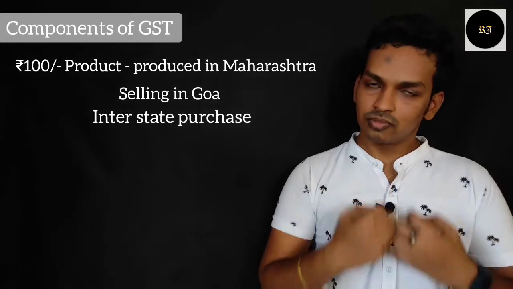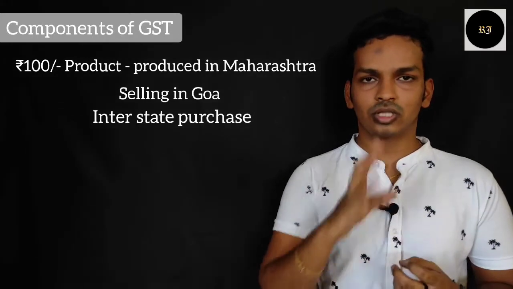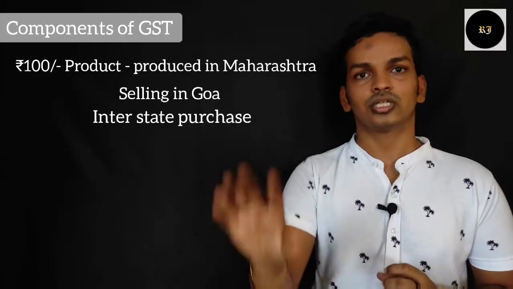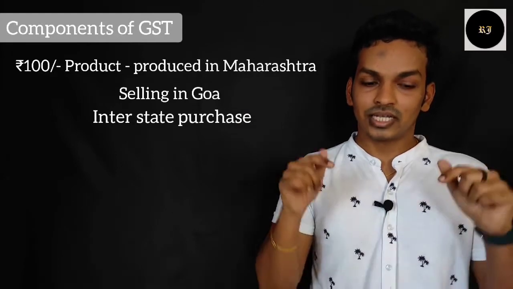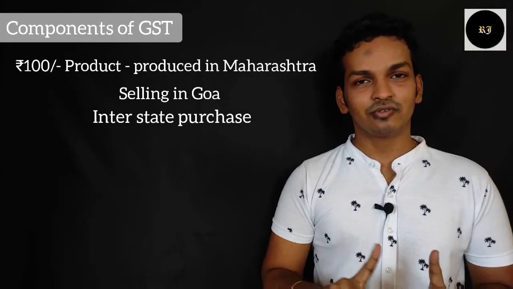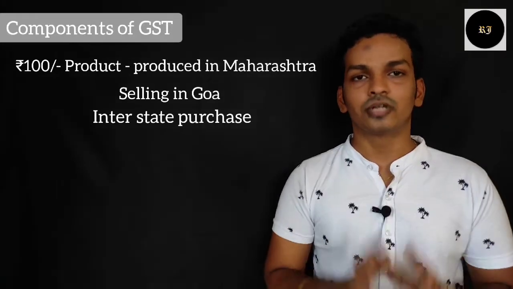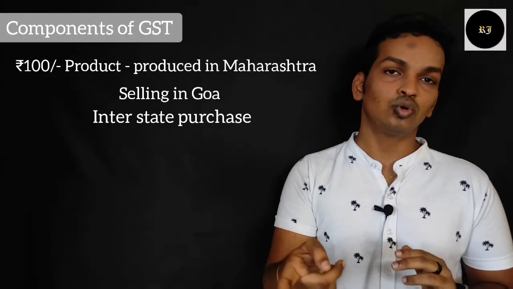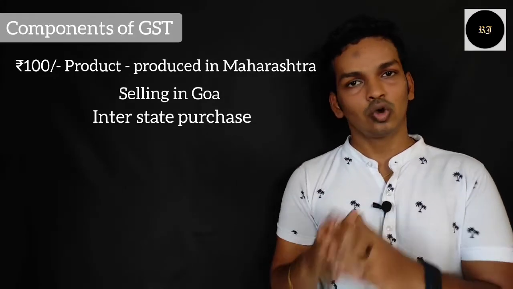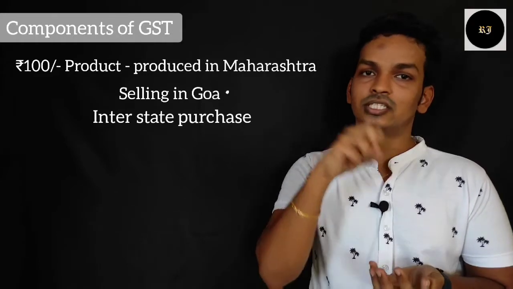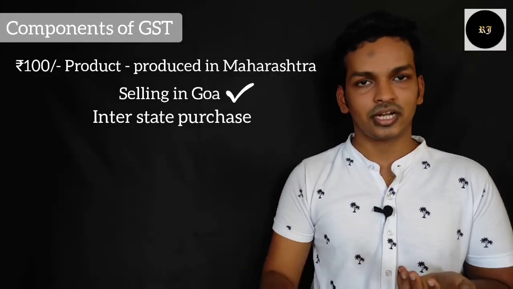And after the central government receives that, it will distribute the required amount of money also to the state government. Okay, but in this case, the state government will not be Maharashtra because Maharashtra has only produced it, right? Who is the receiving or who is the destination state? Goa. So the IGST will be shared with the Goa government.